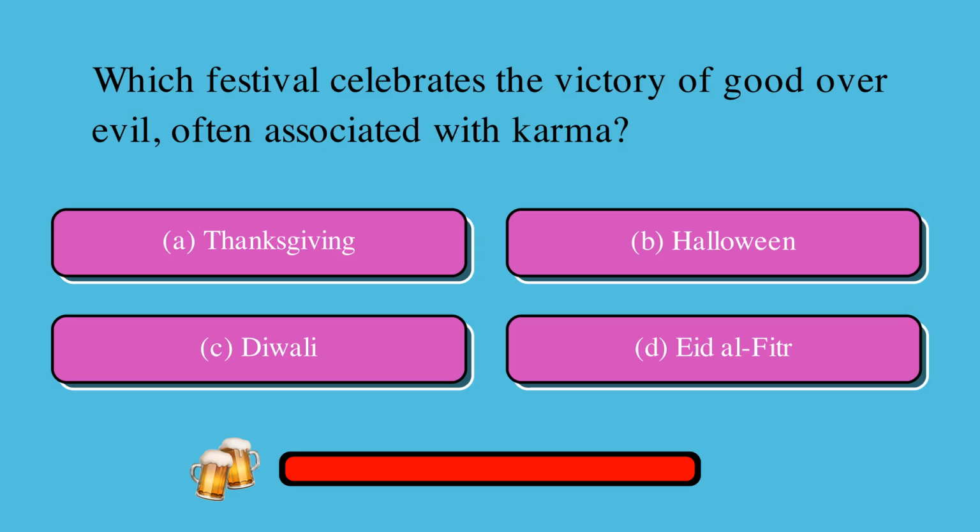Which festival celebrates the victory of good over evil, often associated with karma? Is it A, Thanksgiving, B, Halloween, C, Diwali, or D, Eid al-Fitr? The correct answer is C, Diwali.